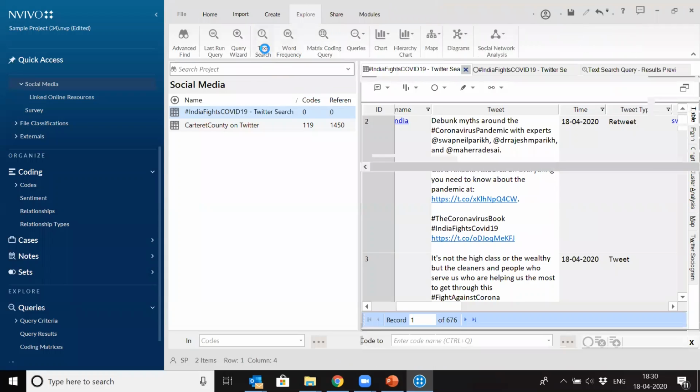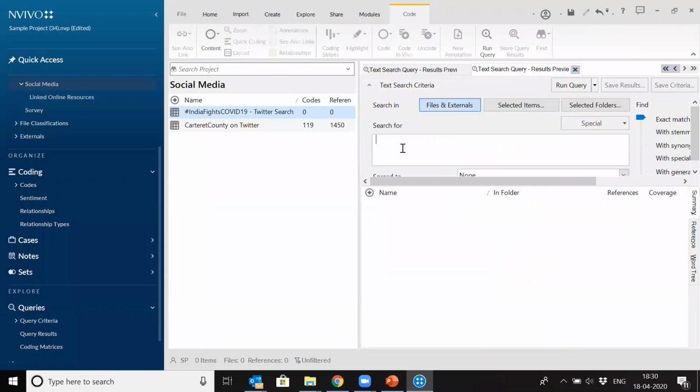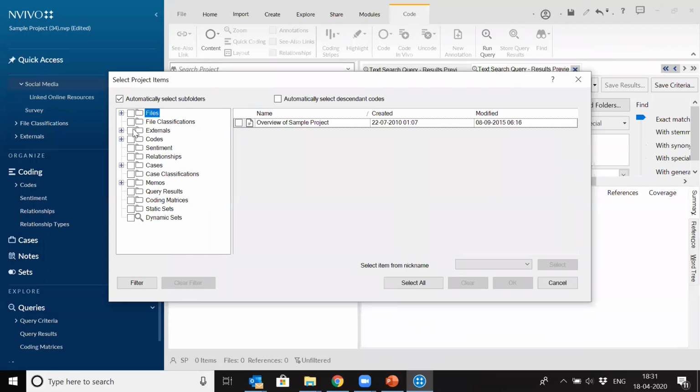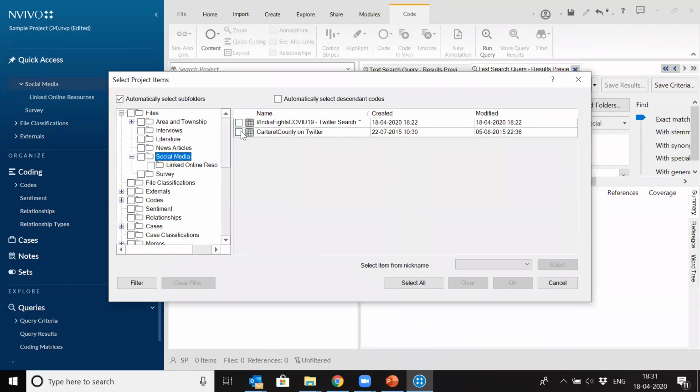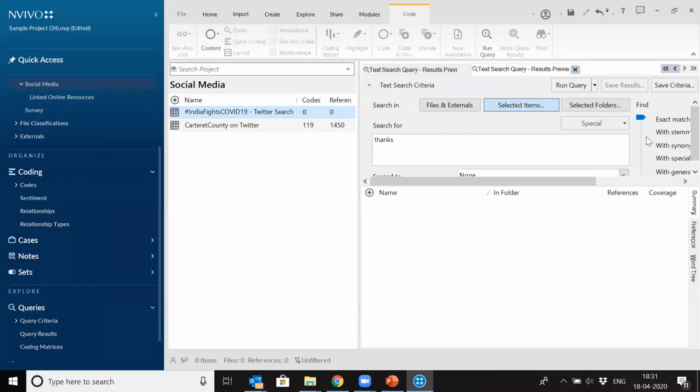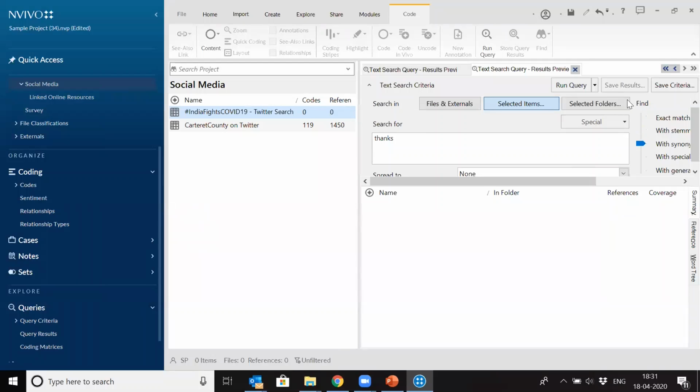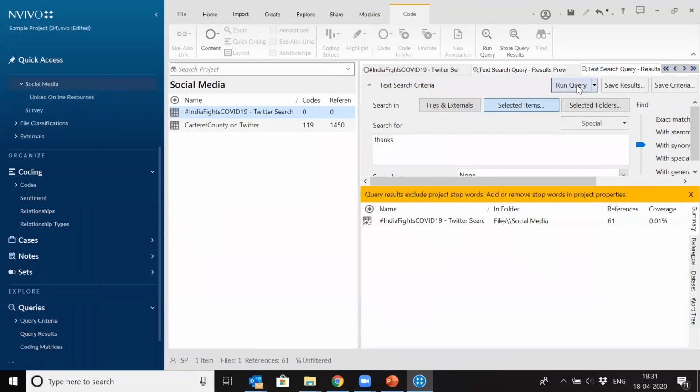So I would put in a word again. Go to Search. Next I will search thanks. Here you say thanks. And then select the item and go to that file, Social Media. And say again synonyms I'm putting in, and run this query.